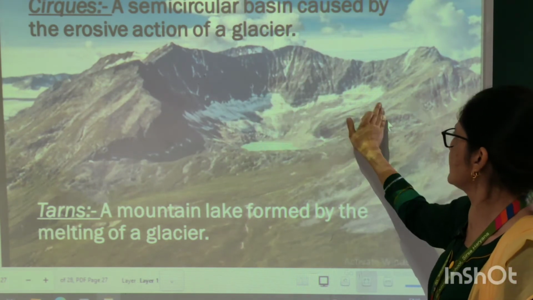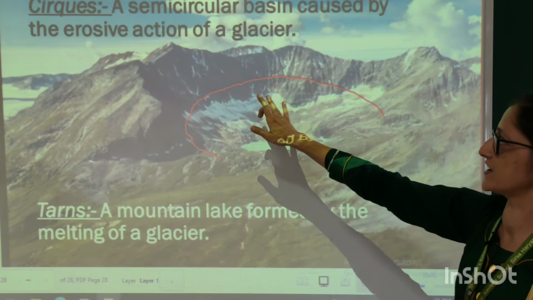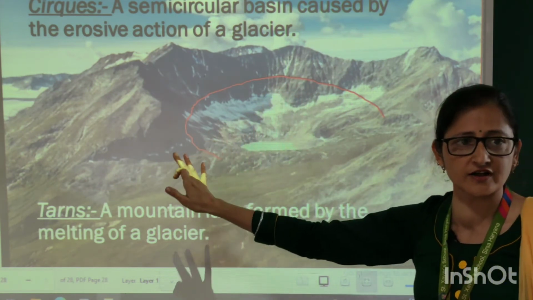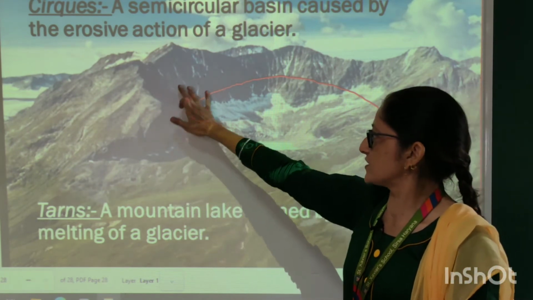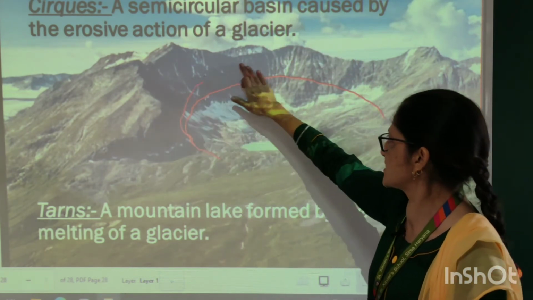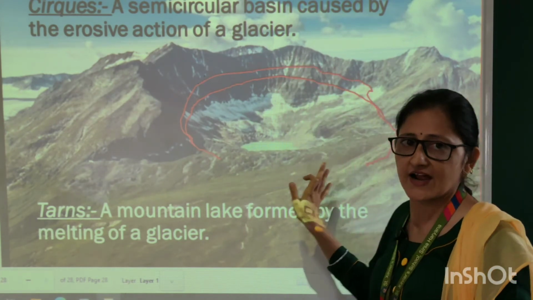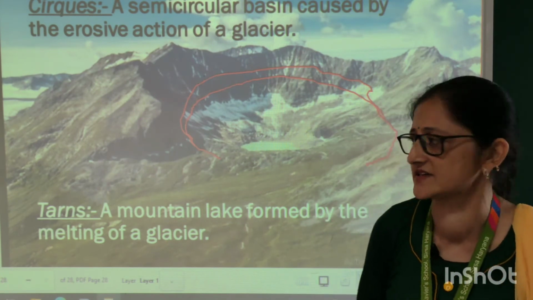Cirques are a semicircular basin caused by the erosive action of a glacier. When glacier erodes the rock material in a large area, it makes a shape of semicircle, and this semicircle shaped feature is known as a cirque.